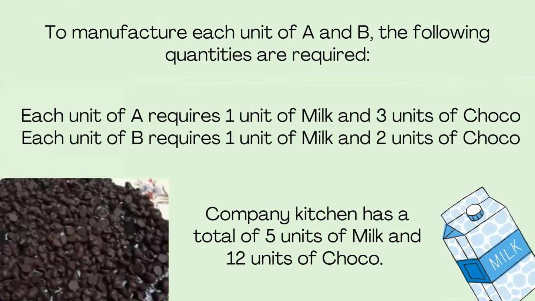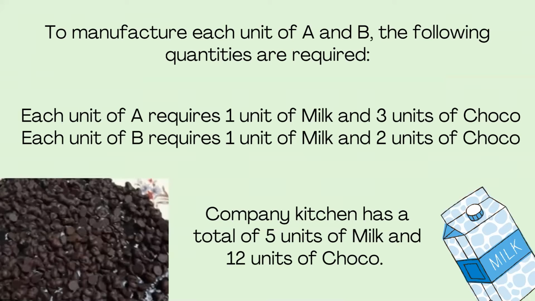And it is also specified that for each unit of chocolate A and B, we need the ingredients as, for A, 1 unit of milk and 3 units of choco. For B, it is 1 unit of milk and 2 units of choco. So we have the count with us. We are going to analyze this equation.